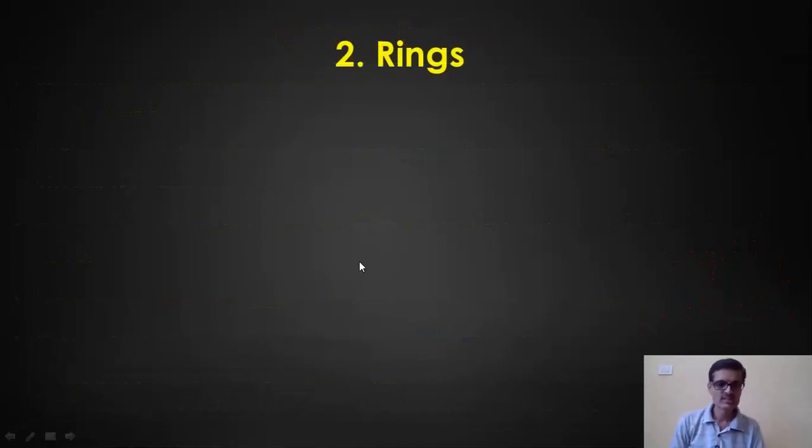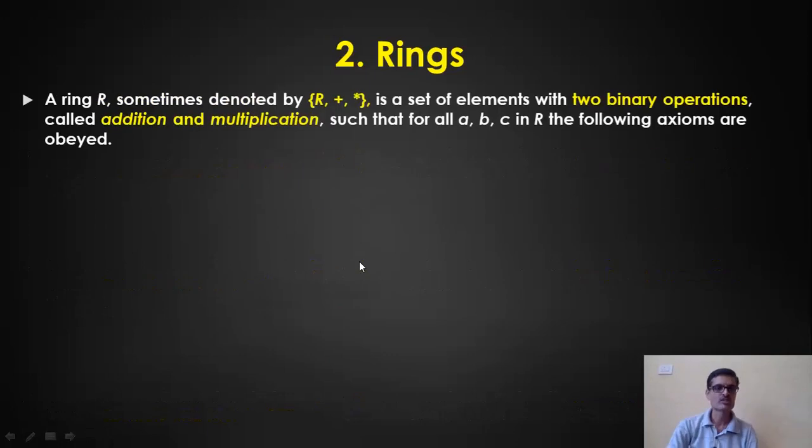Now, this is about groups, the cyclic group and all. So I said A1 to A5 have to be satisfied to call this an abelian group. Now I'll extend this topic to the next term, that is rings. When exactly do we call a set of elements a ring? Just look at this. First of all, we represent a ring by this particular notation, that is R, plus and multiplication.